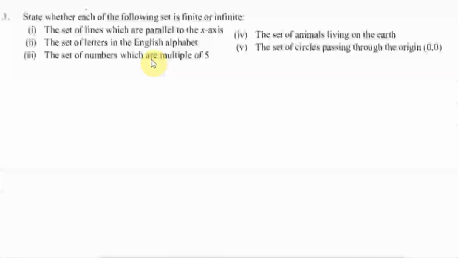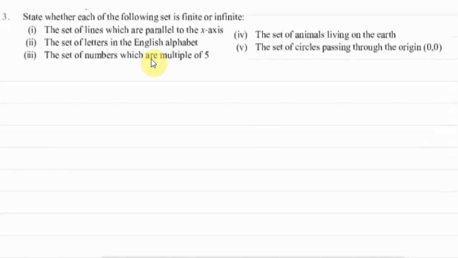Okay, so now we have question number 3, which says state whether each of the following set is finite or infinite. Now the first is the set of lines which are parallel to x-axis. So if we have a graph like this, this is the x-axis, this is the y-axis. So now there can be infinite number of lines which are parallel to x-axis, right? There can be set of infinite number of lines which are parallel to x-axis. So the set 1 is infinite set.